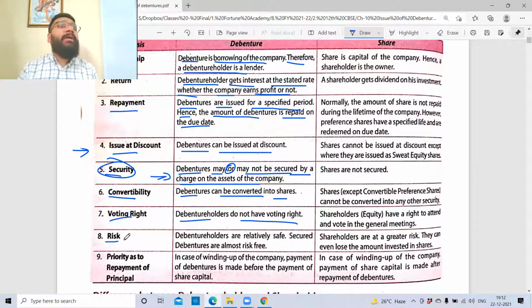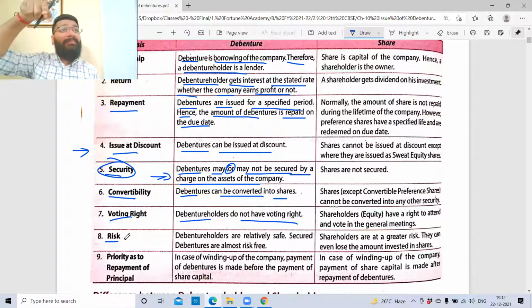Preference shares, what happens? Voting rights is there or not there? Preference share is not there. Equity alone is there. For equity, there is no preference of dividend and there is no preference of capital. Whereas here the preference is given for the interest. That's what I said. Clear?